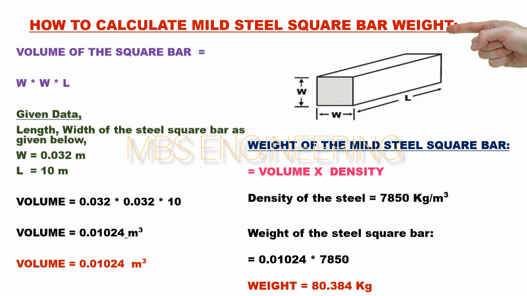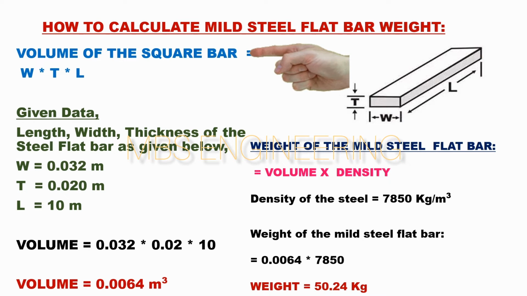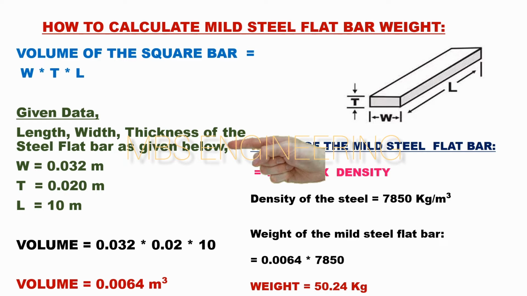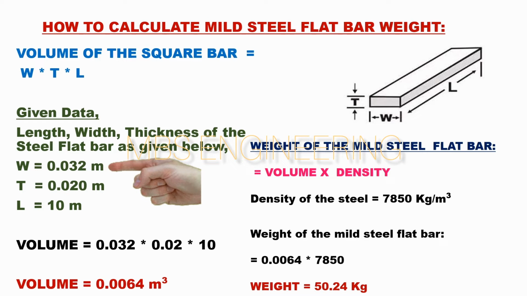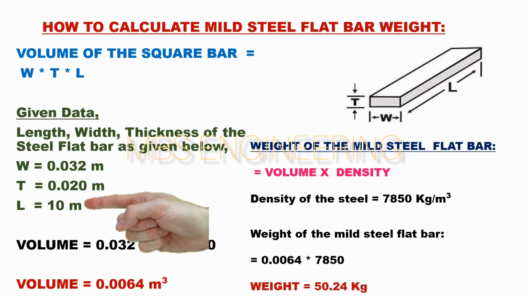Next, we learn about how to calculate the volume and weight of the mild steel flat bar. The volume calculation formula for a mild steel flat bar is: the volume of the flat steel bar is equal to W into T into L, or width into thickness into length. Please refer to the flat steel bar snaps. The given data is: the length, width and thickness of the mild steel flat bar. The width of the flat steel bar is 32 mm or 0.032 meters. Thickness of the flat steel bar is 20 mm or 0.02 meters. Next, the length of the flat steel bar is 10,000 mm or 10 meters.